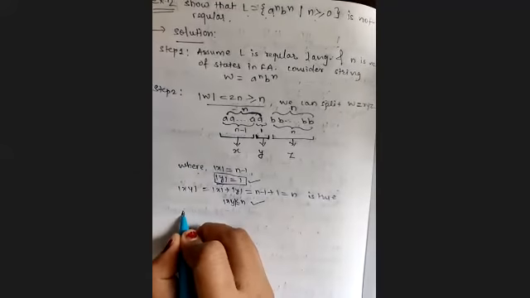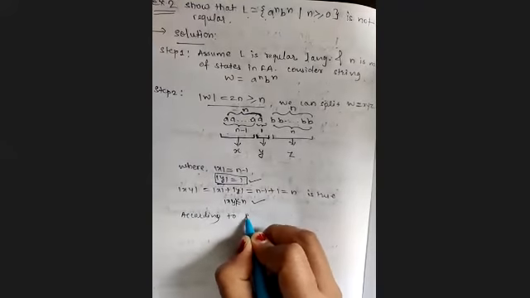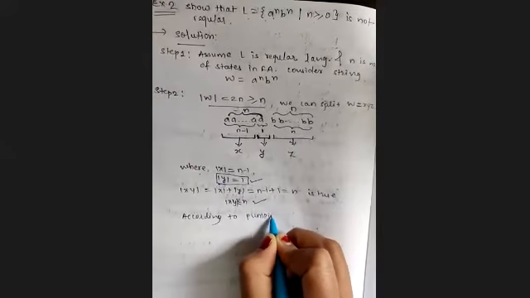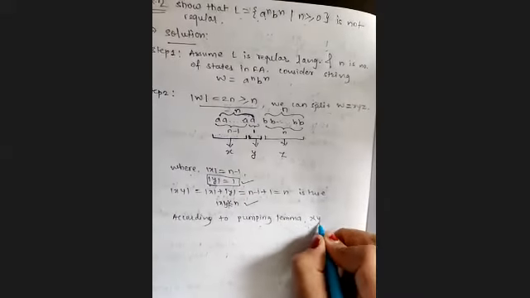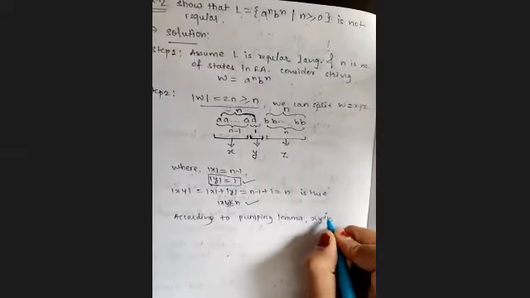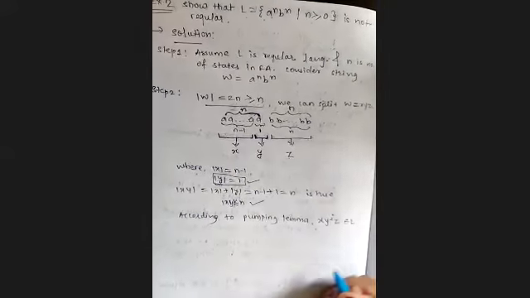Now, according to the pumping lemma, what we have to do is regenerate y, x y to the power i z, and we have to check whether it belongs to the given language L or not.